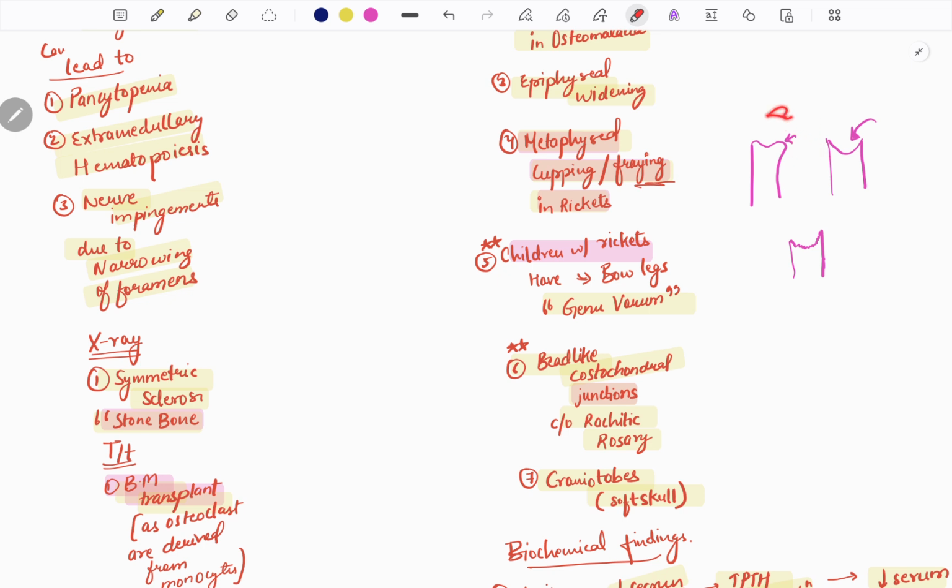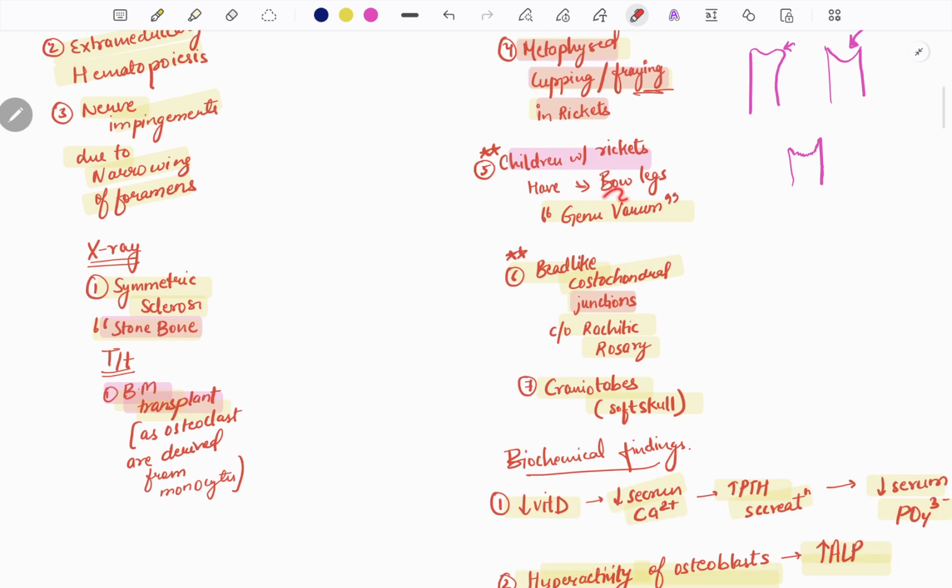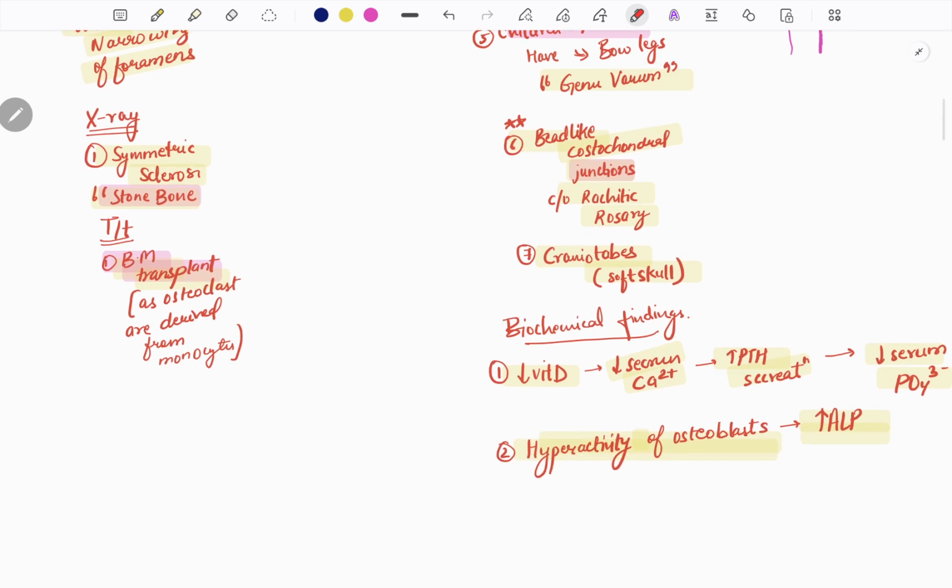Cupping is nothing, it's just like this is the normal bone. The bone that is affected will show a cup-like depression. What is fraying? Fraying is nothing, just the borders will look irregular. Also, in children with rickets, there will be bow legs, which is called genu varum. Also, there will be bead-like costochondral junctions, which is called rachitic rosary.